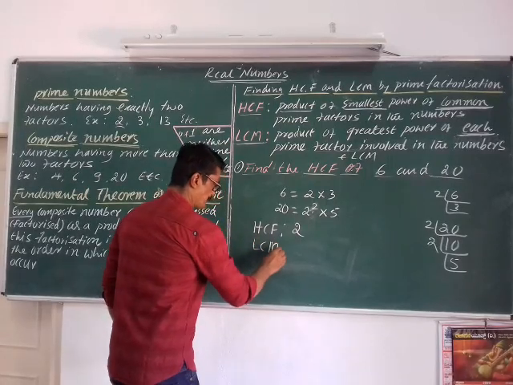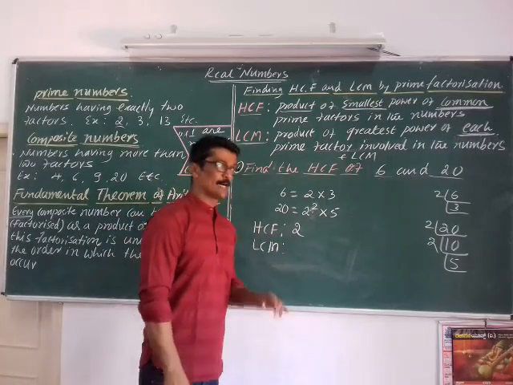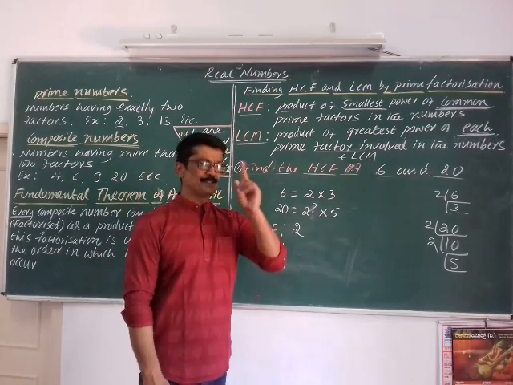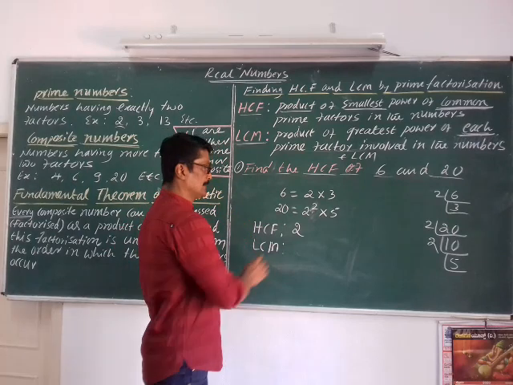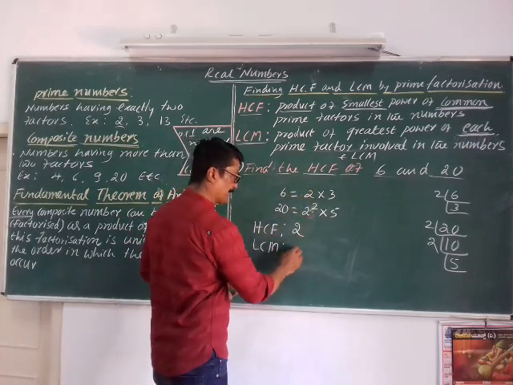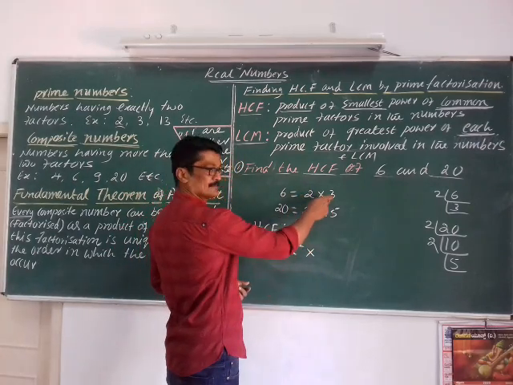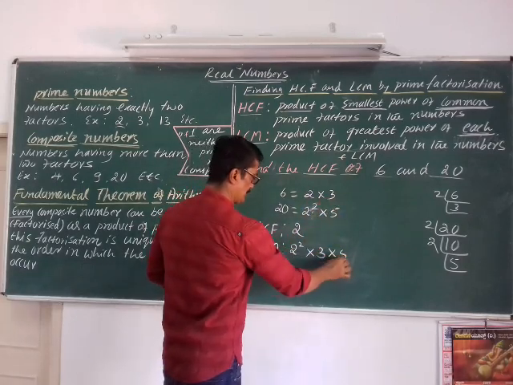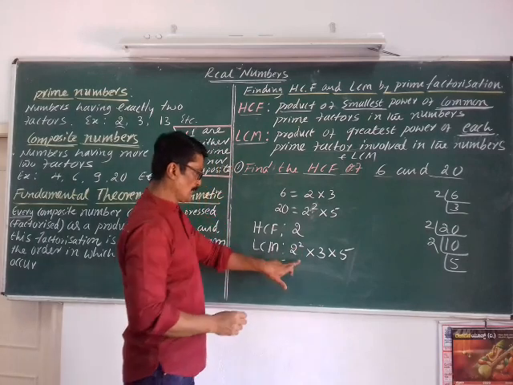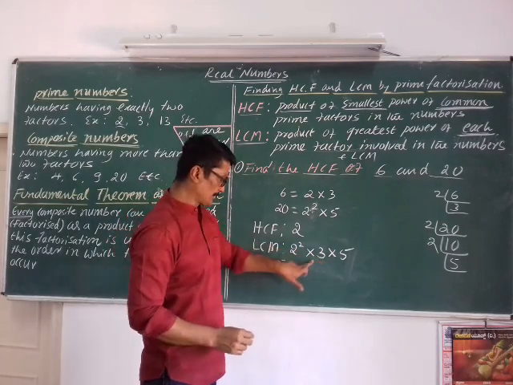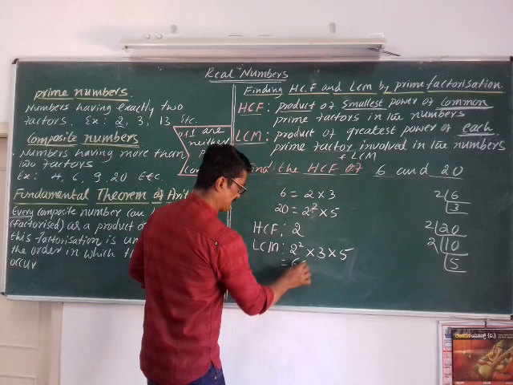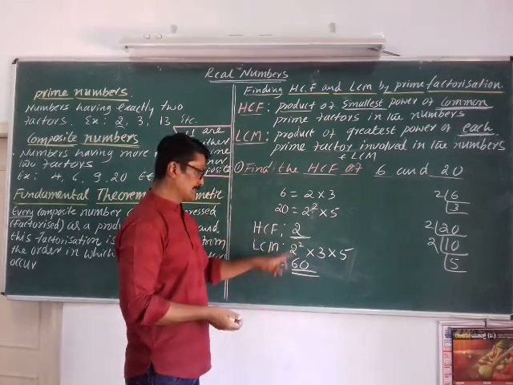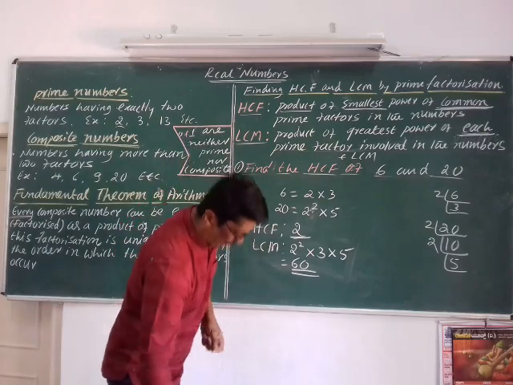LCM. What you have to do here is find the product of the highest power of each prime factor. See, one prime is 2, the highest power is 2. And 3, you have to write 3. It need not be common, I have already told you. That is 4, 4 3s are 12, 12 into 5 is 60. HCF is 2 and LCM is 60.